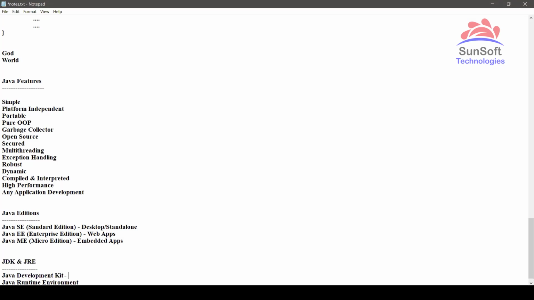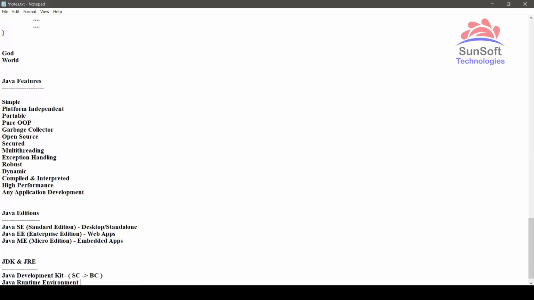So remember, if you have only the Java Development Kit installed, then you can only develop a Java program. See the name itself: Java Development Kit means you can write source code, and then convert that source code to bytecode. That's it. That is what you can do with JDK. You can write a .java program, compile it and get a .class file, but you cannot run it. Normal JDK doesn't have the execution capability.